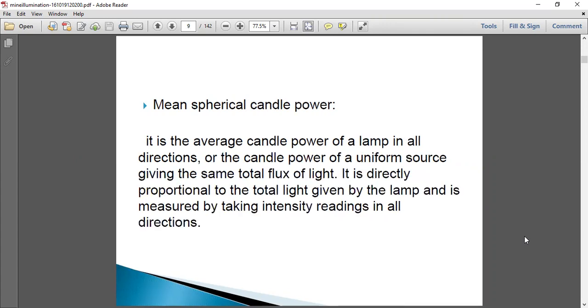Mean spherical candle power. Mean spherical candle power is defined as the average candle power of a lamp in all the directions, or the candle power of a uniform source giving the same total flux of light. It is directly proportional to the total light given by the lamp and is measured by taking intensity readings in all the directions.